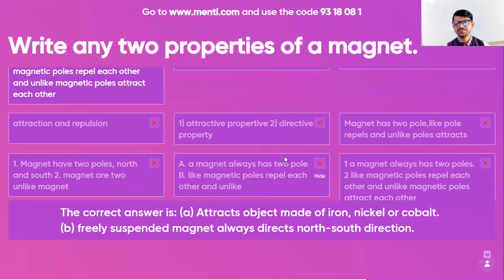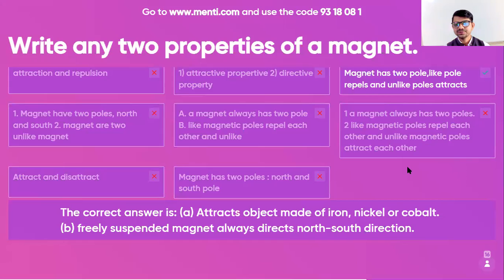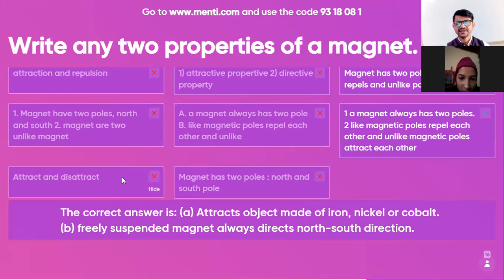Magnet has two pole, like pole, repel. Yes, this can be considered. Two poles, north pole, south pole. Magnets are two unlike magnets. Magnet always has two pole, like magnet repel each other, and unlike, this is copy paste. Magnet always has two poles, like magnetic pole repel. Yes, this can be correct. Attract and disattract. Where have you heard this word disattract?